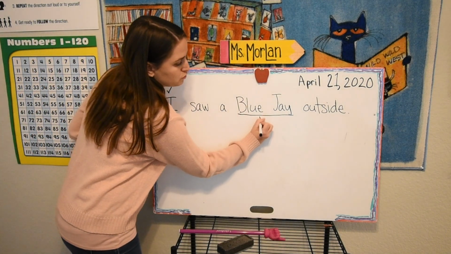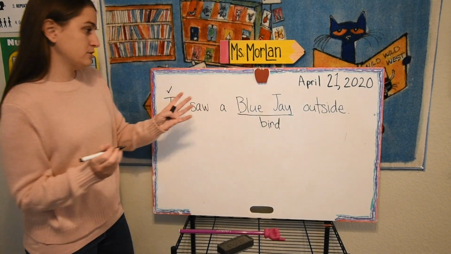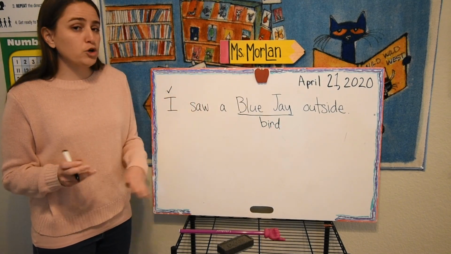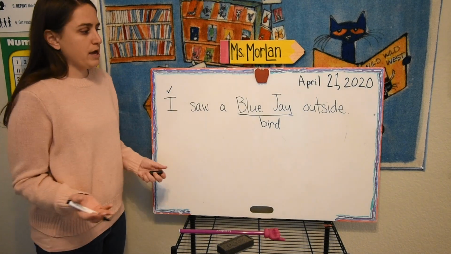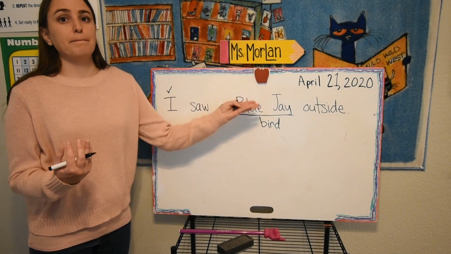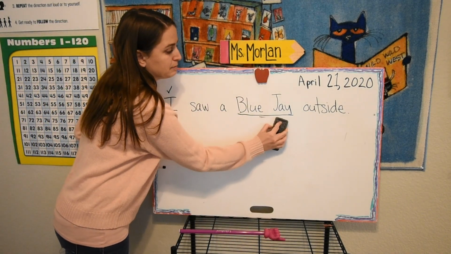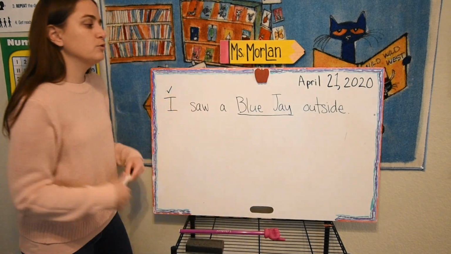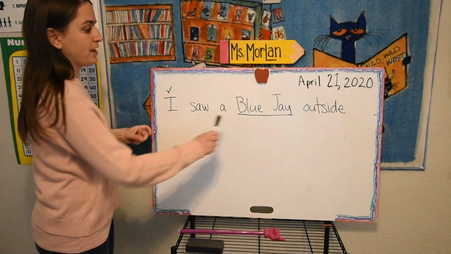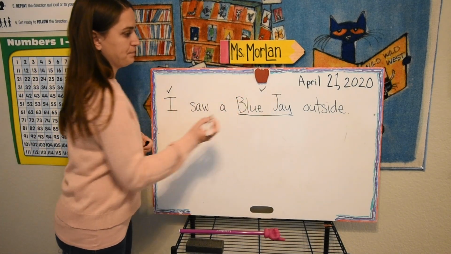If I were to use just the word bird, right? If I said, I saw a bird outside, we would not capitalize it, right? Because bird is a common noun. Okay, you're just saying bird. You're not telling me what the specific bird is. Okay, when I say blue jay, I'm adding more detail to it and I'm giving you a name of the bird that I see outside. Okay, so that is why it's capitalized. All right, so this is good.